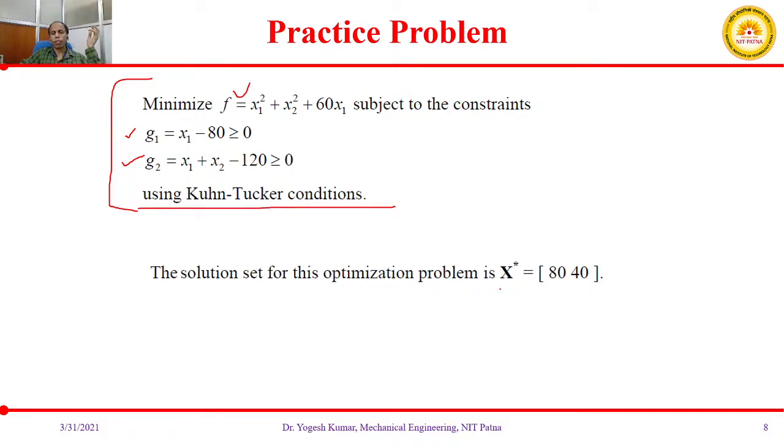The solution for this problem is x1 equal to 80 and x2 equal to 40. This is the answer, but you are supposed to calculate the optimum solution using your Kuhn-Tucker conditions. I hope some of you will try in the remaining time.